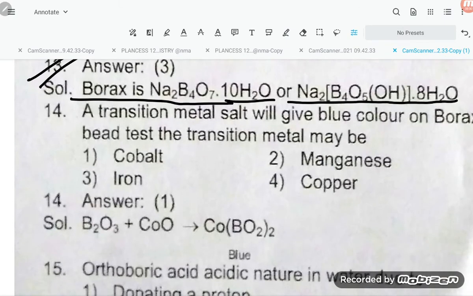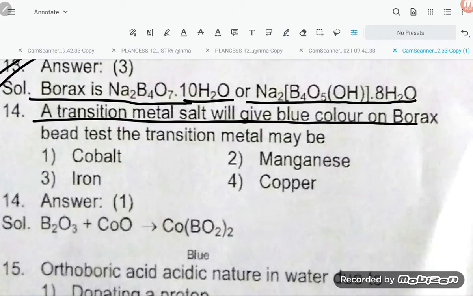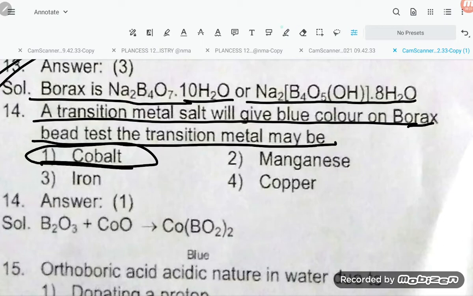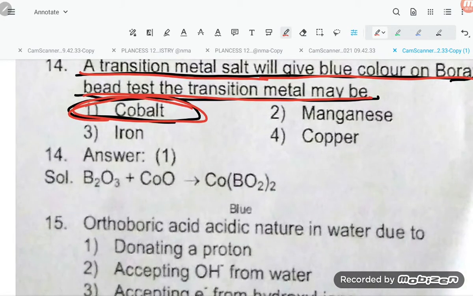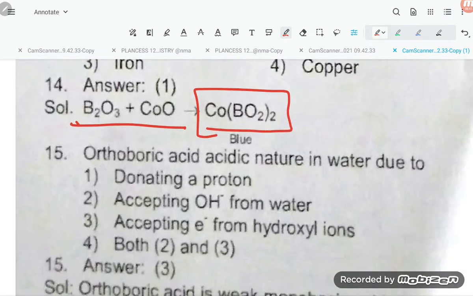A transition metal salt will give blue color in the borax bead test. The transition metal may be cobalt. A transition metal salt will give blue color in the borax bead test. The transition metal is cobalt. So B2O3 with cobalt oxide will give the blue color, Co(BO2)2.